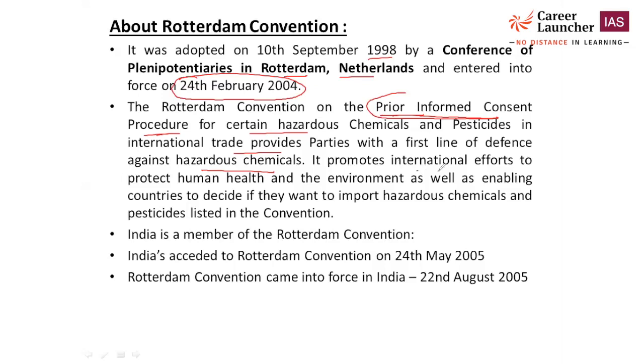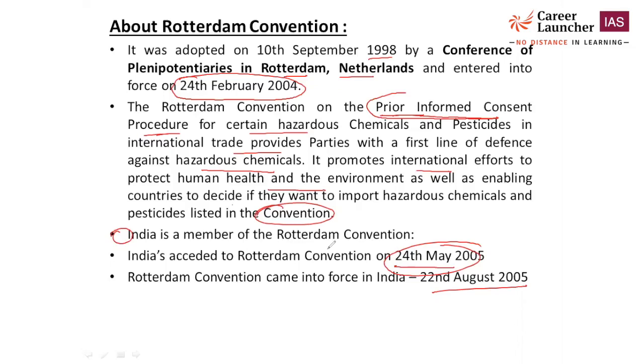So it promotes international efforts to protect human health and the environment, as well as enabling countries to decide if they want to import hazardous chemicals and pesticides listed in the convention. It also gives an importing country the choice whether they want to import or not, whether it is necessary to import this product or not. Okay, so India is a member of the Rotterdam Convention. India signed it on 24th May 2005, but it came into effect on 22nd August 2005.